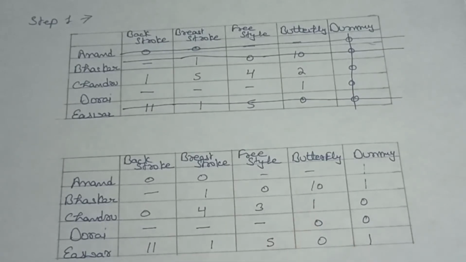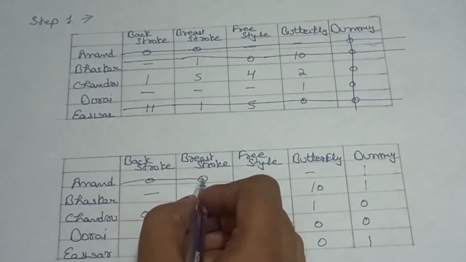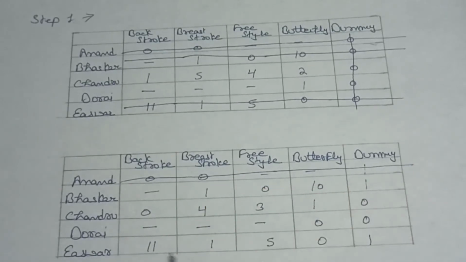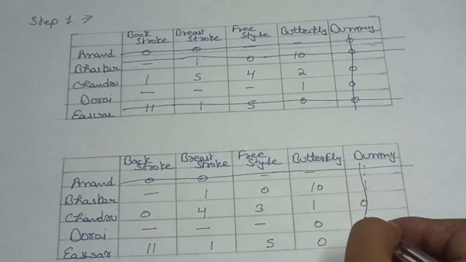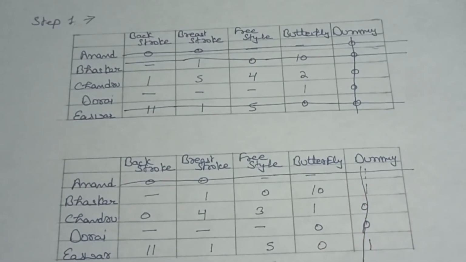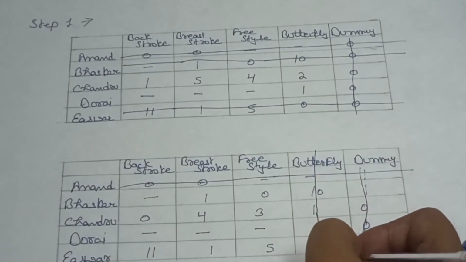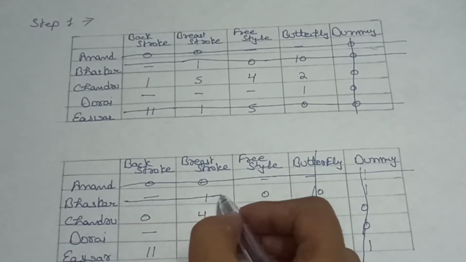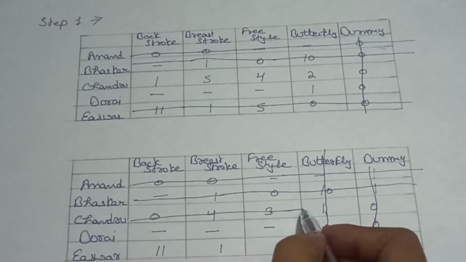In this matrix we will also draw the lines to cover all zeros. So students, you can see in this row we have 2 zeros. So we will draw the line here. Now you can see here we have 2 zeros. So we can draw the line like this. You can see here we have 2 zeros. So you can draw the line like this. Now we have here 1 zero. Here we have 1 zero.